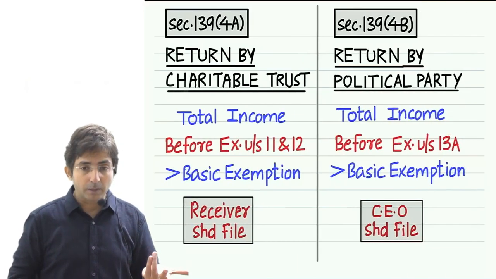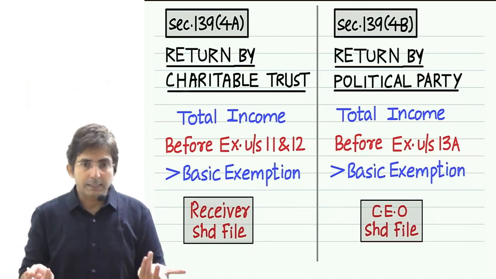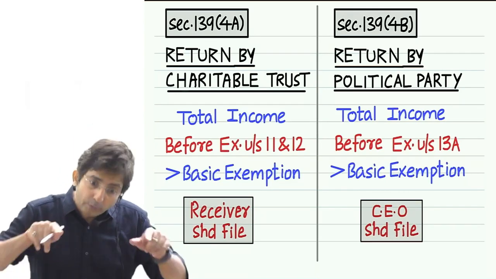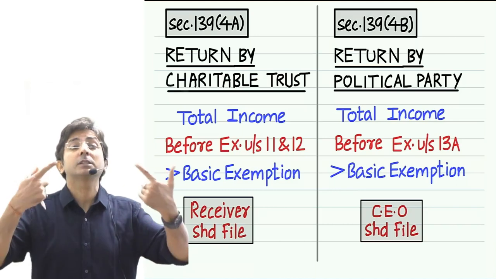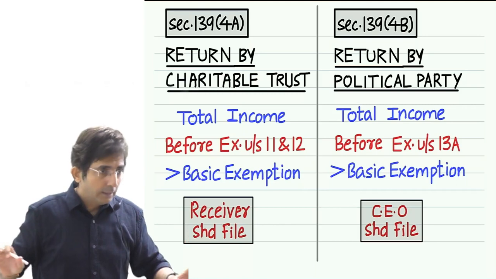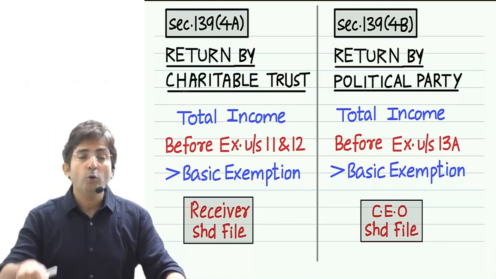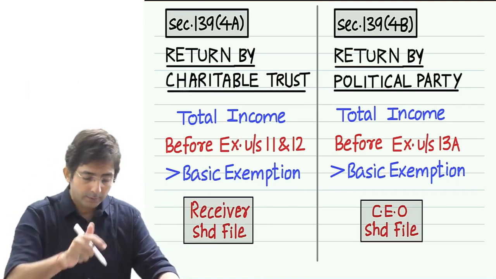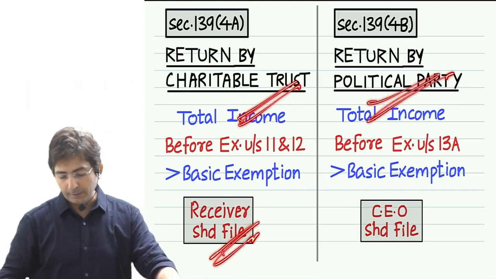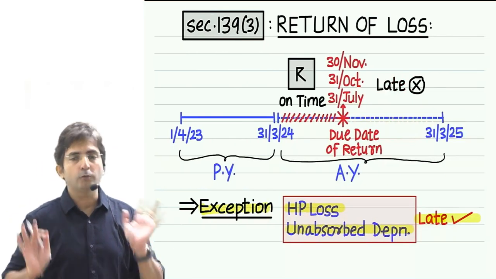And then charitable trust and political party, these 2 sections we have done parallelly. In both these sections the message is common: you take the entire income exempt, but before claiming the exemption, if your income is above the basic exemption limit, then you have to file the return. And who is the actual person responsible? In case of a trust, the receiver of the income. In case of a political party, the chief executive officer of the political party. And after this we did return of loss.